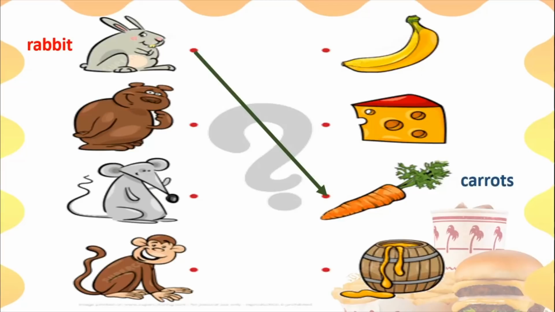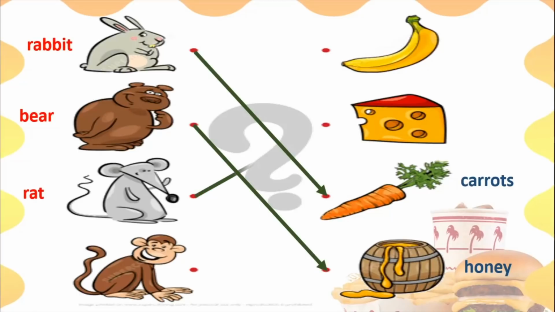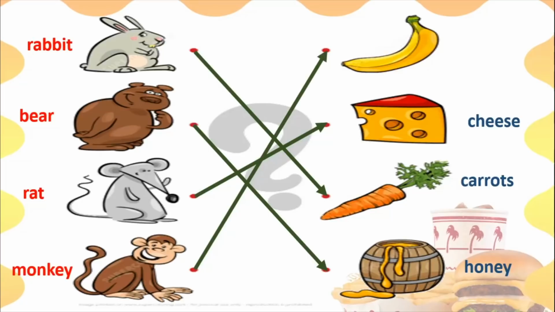Let us look at the bear now. We have a grizzly bear over here. So what is the favorite food of grizzly bears? So bears love to eat honey. Okay, and what about this rat? Which is this rat's favorite food? The rat's favorite food is cheese. Okay, and what about this naughty little monkey? The naughty little monkey loves to eat bananas.